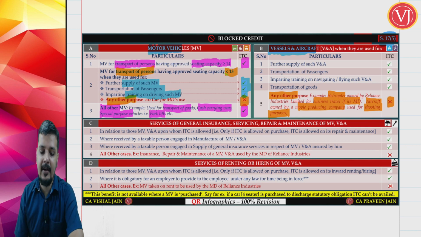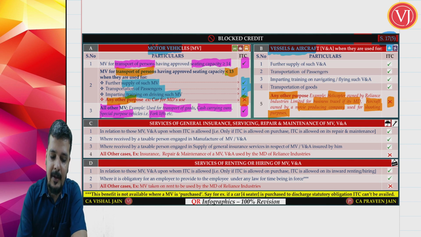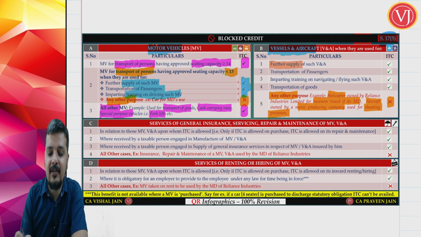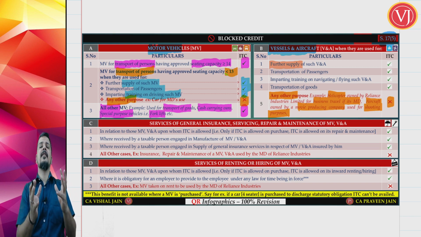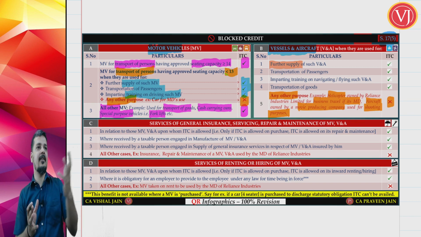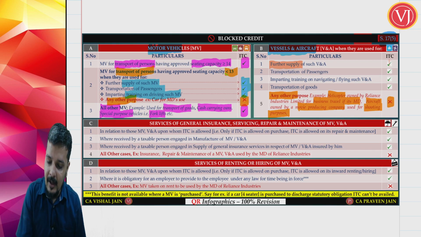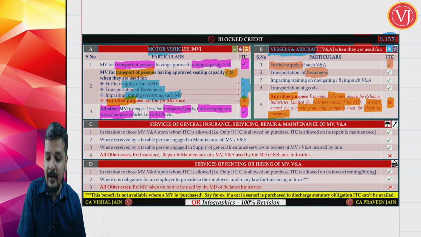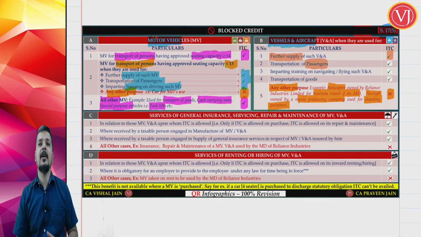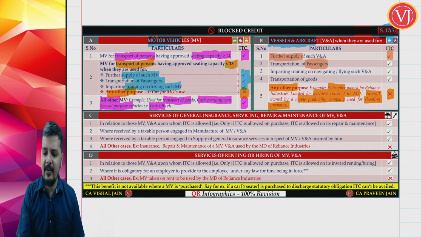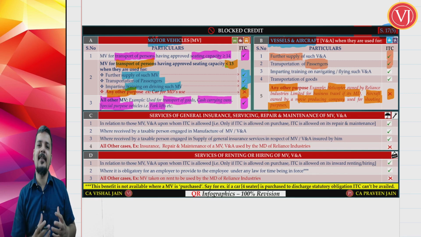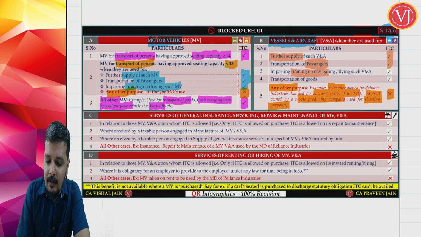Now which business sectors will get the credit? The same three business sectors that we have discussed will get the credit, plus one more. If you're talking about further supply of such vessels and aircrafts, if a particular person is dealing in vessels and aircrafts, they purchase vessels and aircrafts and they sell them, they will get the credit. Or if that vessel or aircraft is engaged in transportation of passengers, say for example Indigo or Indian Airlines, they are all involved in transportation of passengers, they will get the credit. Or if a businessman is purchasing a vessel or aircraft for the purpose of training on navigating or flying such vessels or aircrafts, they will get the credit.